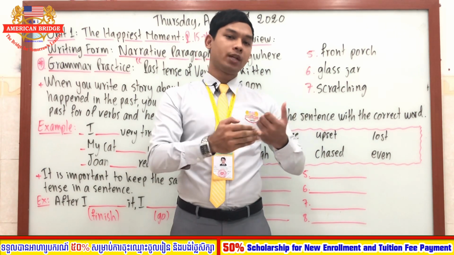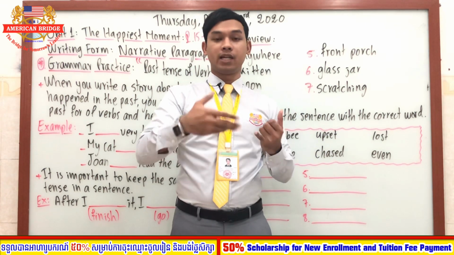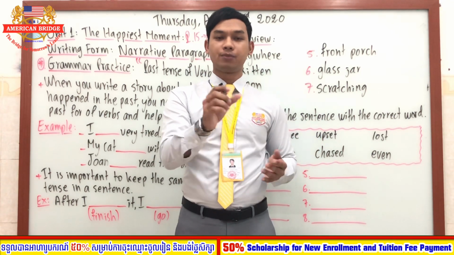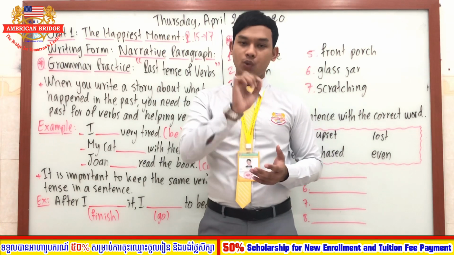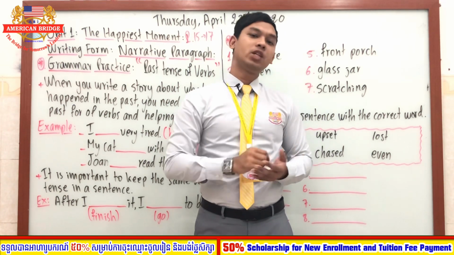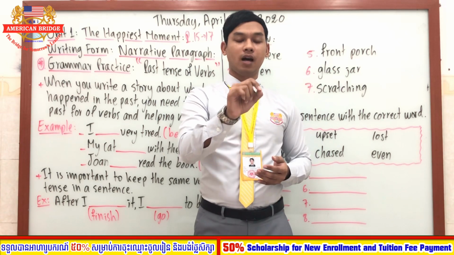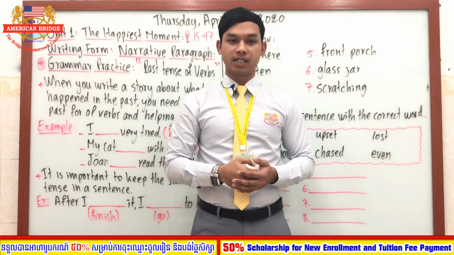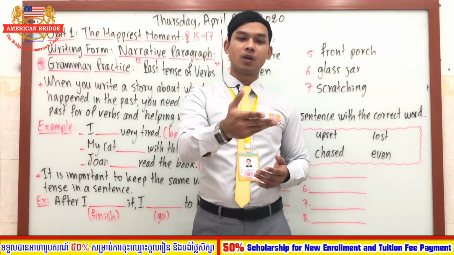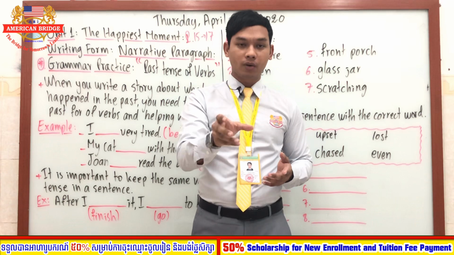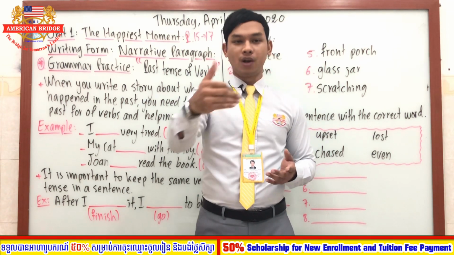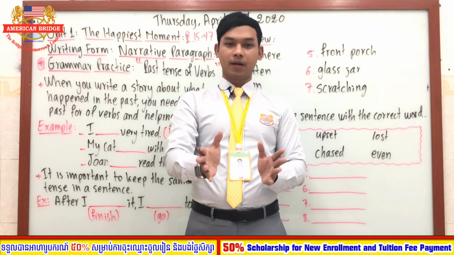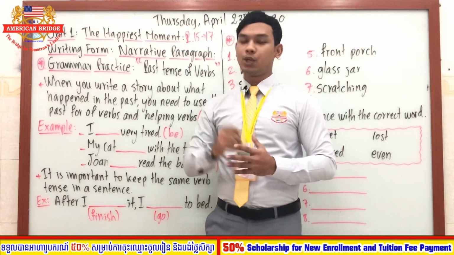So when you want to write about telling a story, how the action happened, you have to use the narrative paragraph to write. And in a narrative paragraph, we write about the actions one after the other. All right. So we tell about the story, how the action of the story flows. What happened first? What happened next? What happened next? All right. So this is called the narrative paragraph.